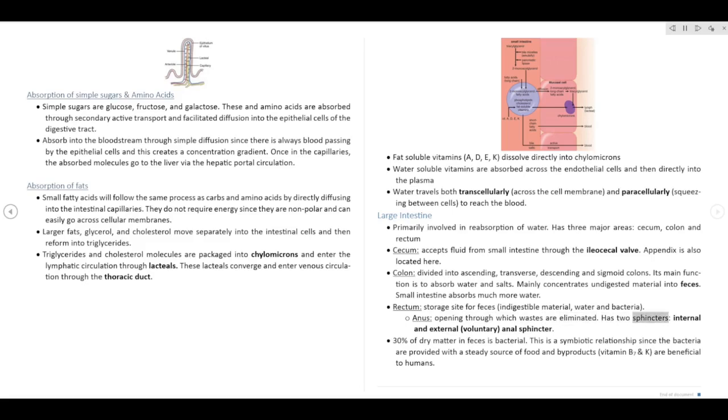Has two sphincters, internal and external, voluntary, anal sphincter. 30% of dry matter in feces is bacterial. This is a symbiotic relationship since the bacteria are provided with a steady source of food and byproducts, vitamin B7 and K, are beneficial to humans.